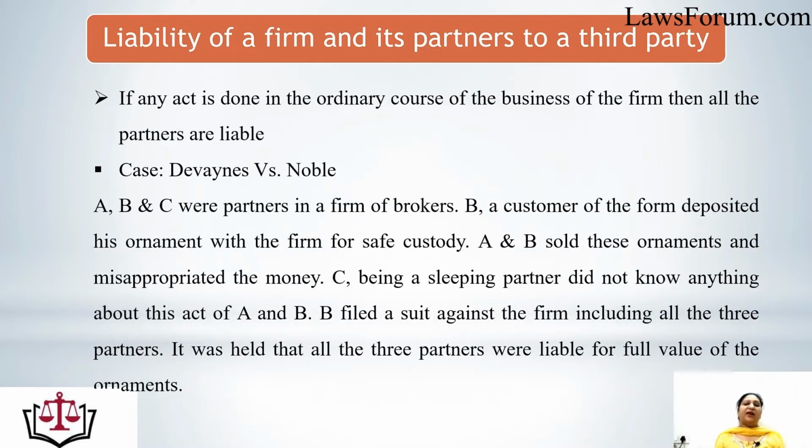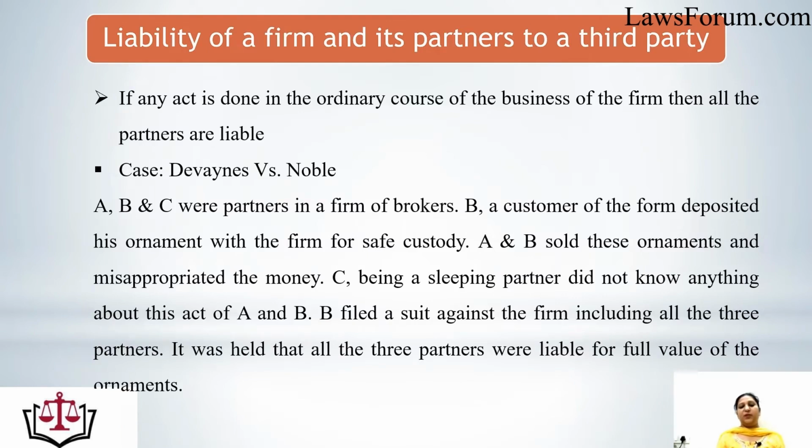But when the act was done in the ordinary course of the business of the firm, then all partners would become liable. So, see the case of Devyans versus Nobel. A, B, and C were partners in a firm of brokers. B, a customer of the firm, deposited his ornament with the firm for safe custody. A and B sold this ornament and misappropriated the money.